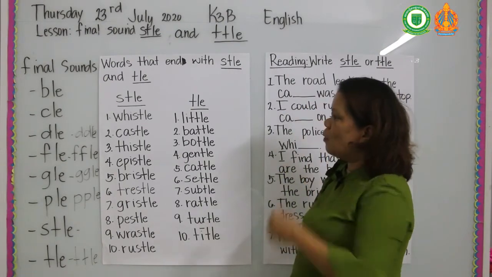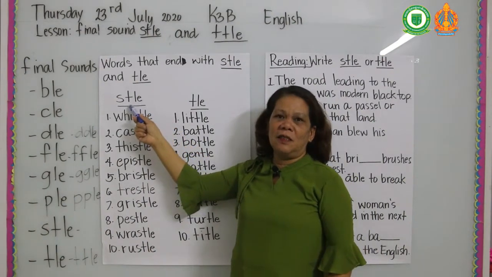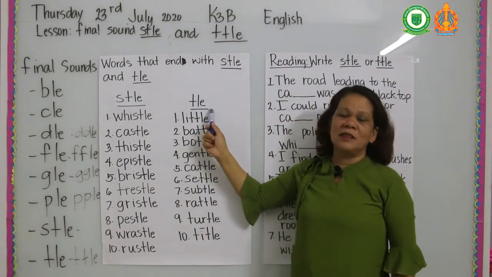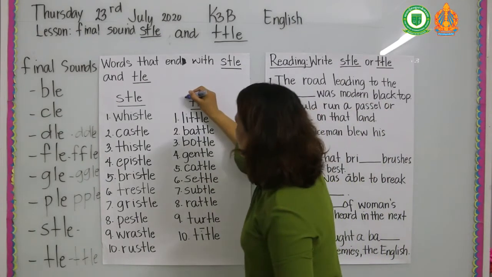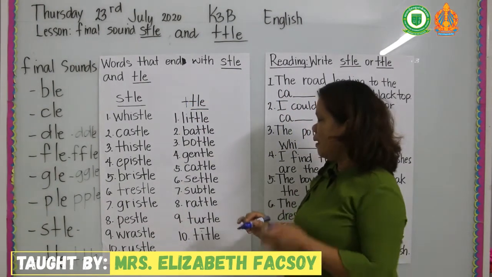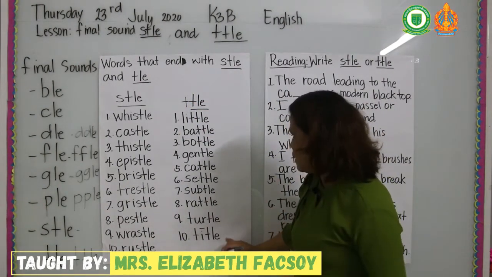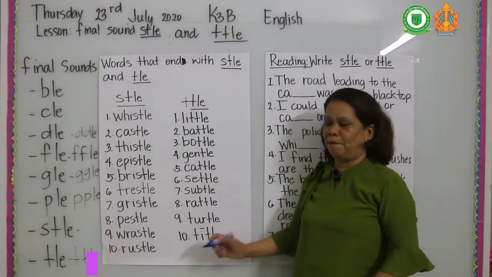Here are the words that end with the sound s and the sound ch. Most of the words here have two letter t's. There are some words that have only one letter t, but the same sound as ch.